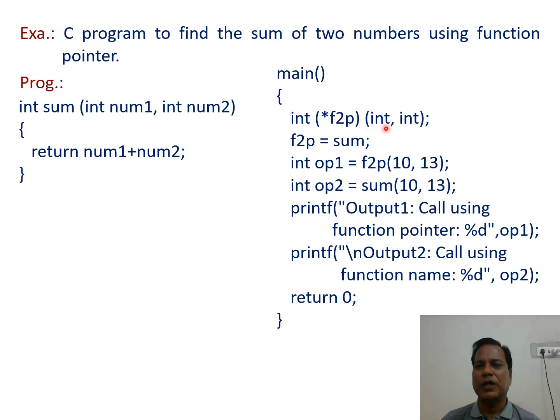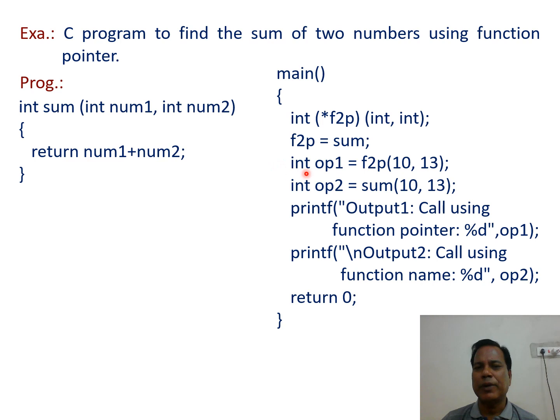So this function has two arguments of integer type. So f2p is assigned the value of sum, that is, the address of this function. Then in the next statement, int op1 equals f2p(10, 13), and at the end a semicolon.